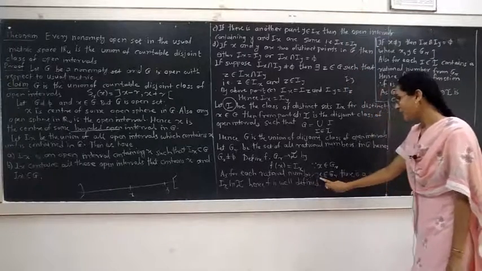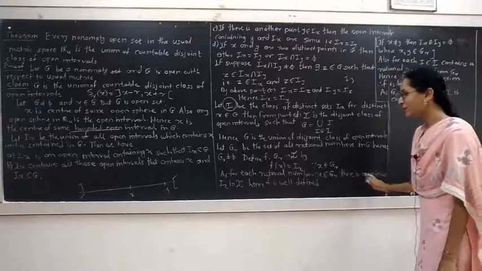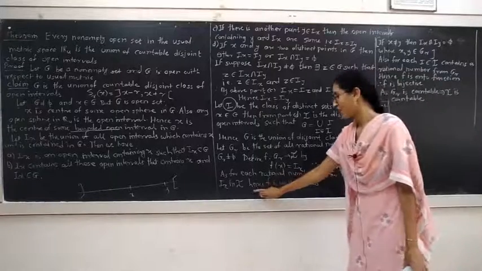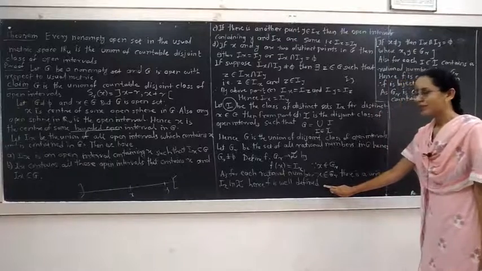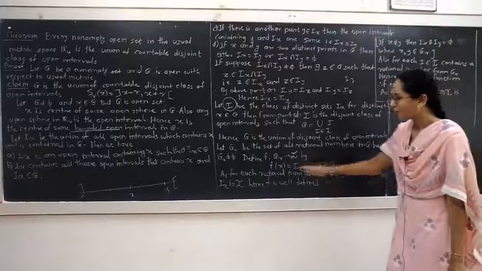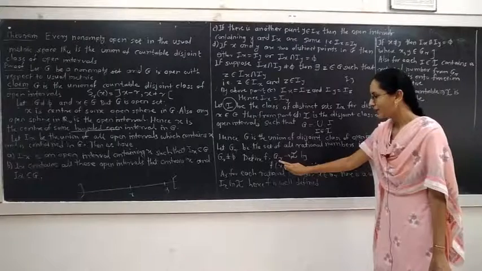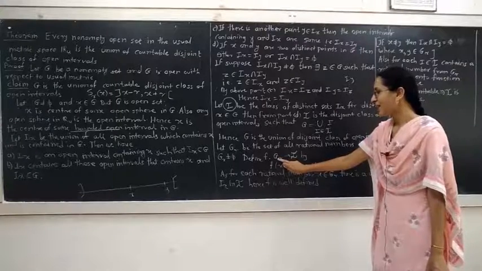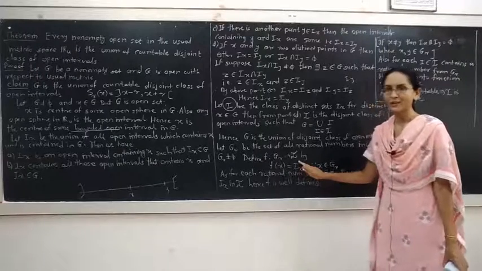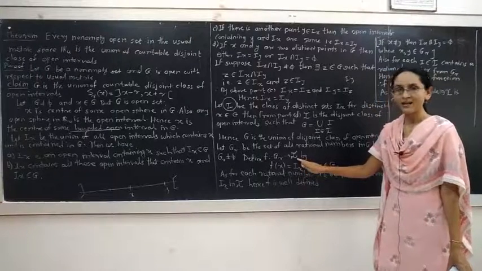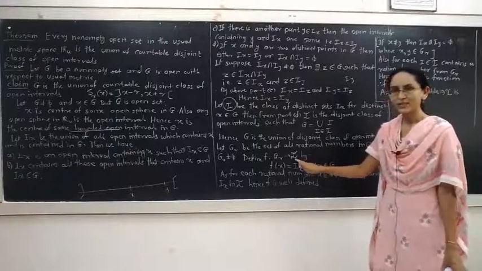Therefore, for each number x belonging to GR, there is a unique Ix in I. Hence, f is a well-defined mapping. Also, it is a one-to-one mapping, because for a given rational number belonging to set GR, there exists a collection of open intervals denoted by Ix, and that Ix belongs to this set I.